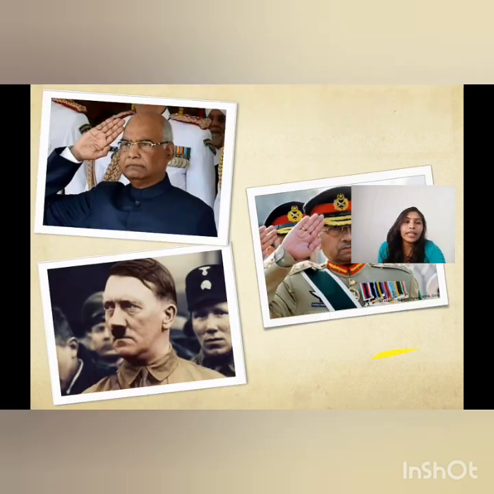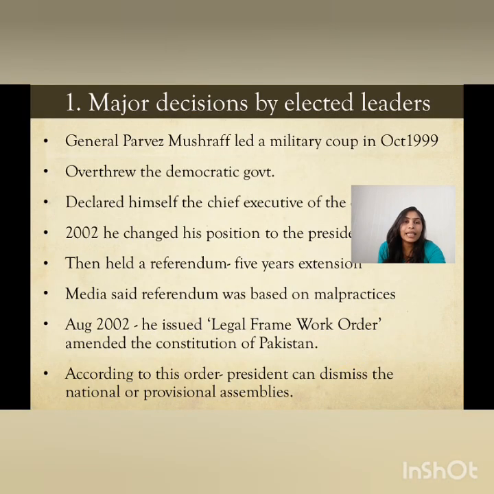So now let's explore each of them in detail. The first: major decisions must be taken by the elected leader, which means that those who have been elected by the people are the only ones supposed to take the decisions. Now students, over here I have told you the story of General Pervez Musharraf, in which he indirectly took the decision power in Pakistan. And then we understood how it can be known as a non-democratic country during Pervez Musharraf's time.